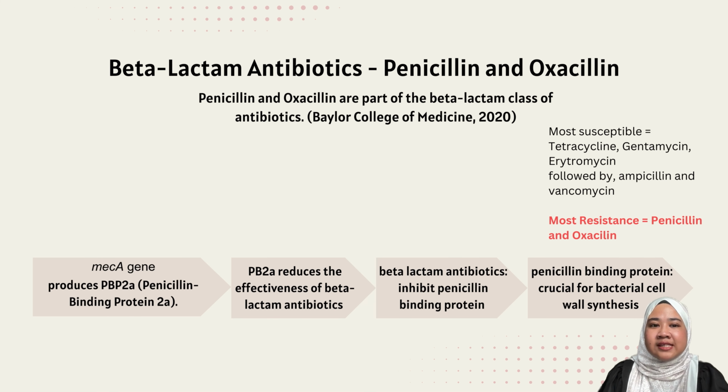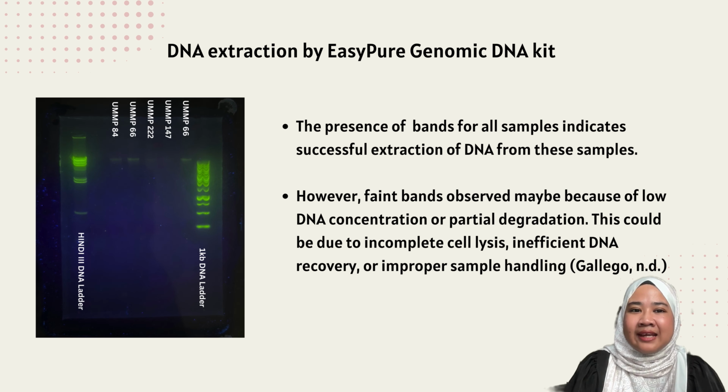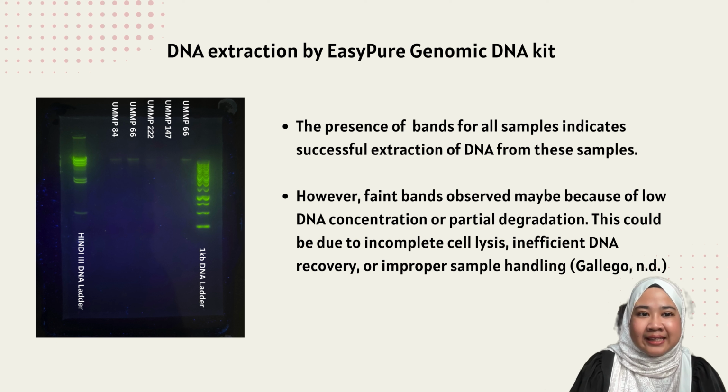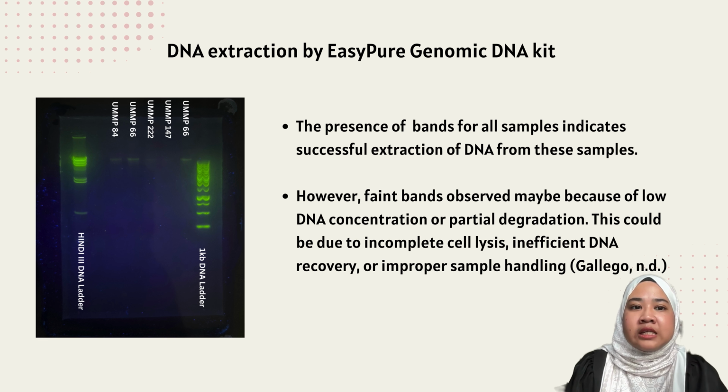Our study found the highest resistance rates for penicillin and oxacillin, highlighting the presence of mecA-mediated resistance in these isolates. This slide shows the result of DNA extraction using the Pure genomic DNA kit. The presence of bands for all samples indicates successful extraction of DNA. However, some faint bands were observed. This could be due to low DNA concentration or partial degradation, possibly caused by incomplete cell lysis, inefficient DNA recovery, or improper sample handling. Despite these issues, the extraction was largely successful, allowing us to proceed with further analysis.